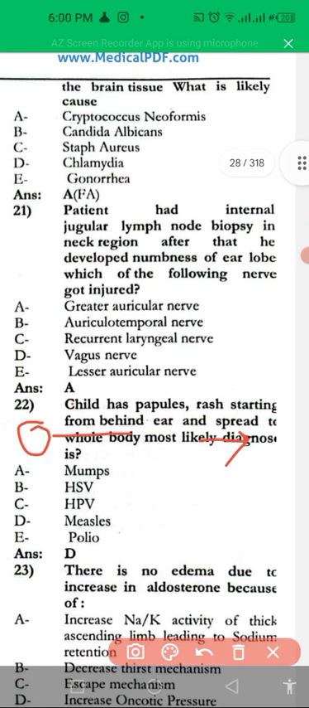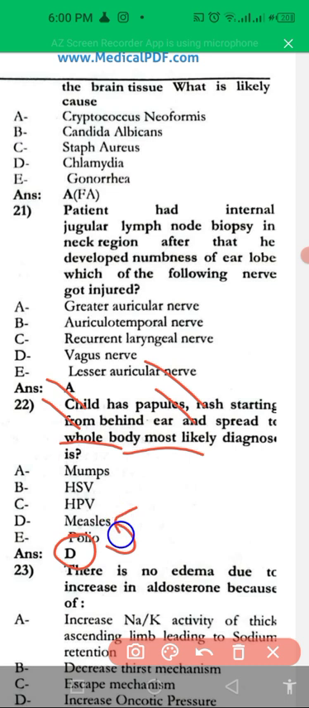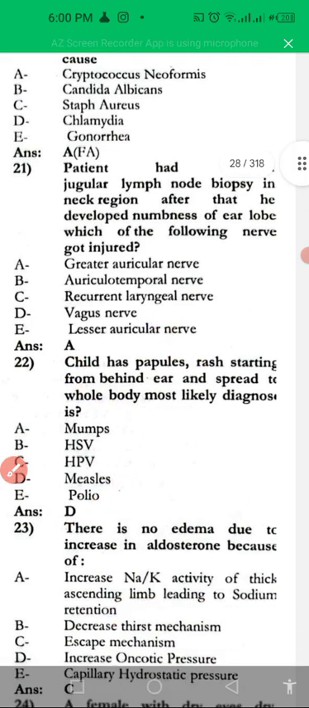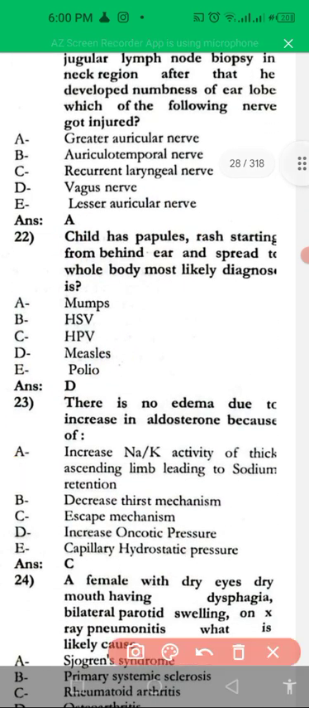A child has a papular rash starting behind the ear and spreading to the body, which is indicative of measles. Measles is caused by an RNA paramyxovirus, in which rashes and papules start behind the ear. These types of rashes are seen in measles, mumps, rubella. These are the viruses.